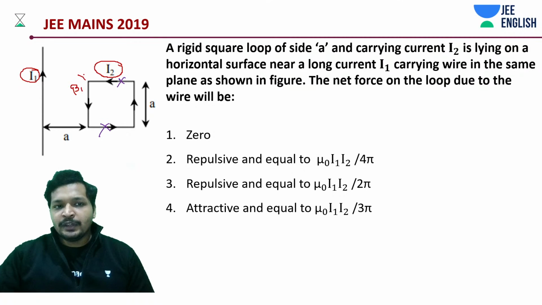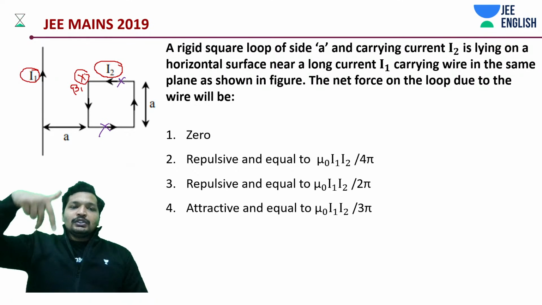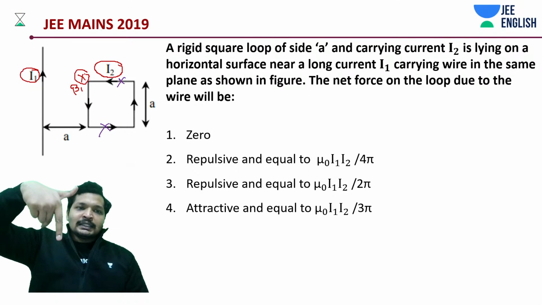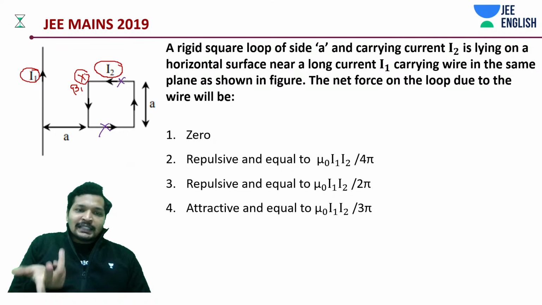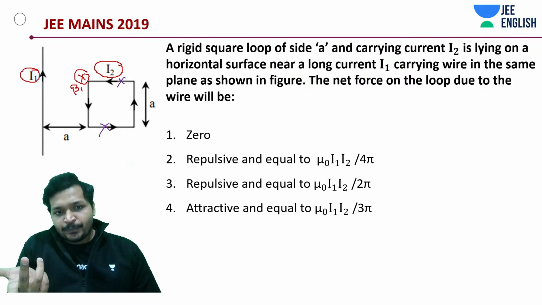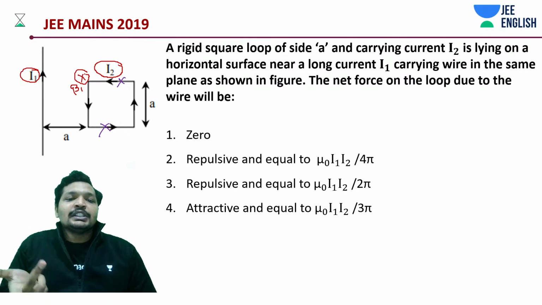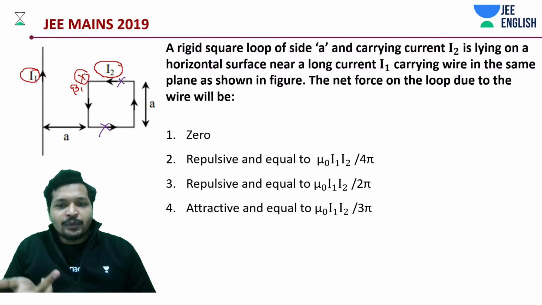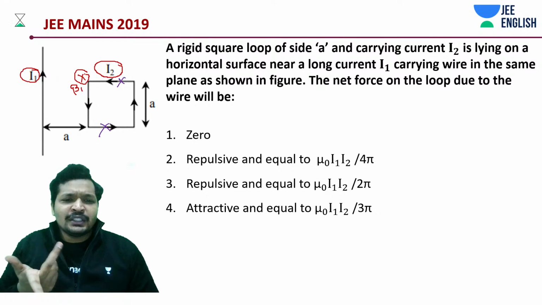Calling this field B1, because it's dependent upon distance. Okay, so your current is in this direction, field is inside. That means it's a repulsive force. If at all, only repulsive or zero, attractive has not been given to you. To an extent, you can even answer this question quite easily.